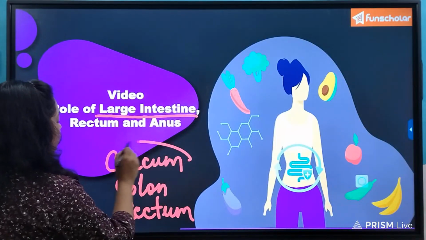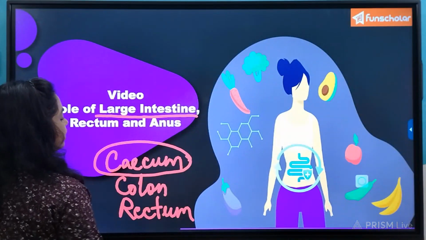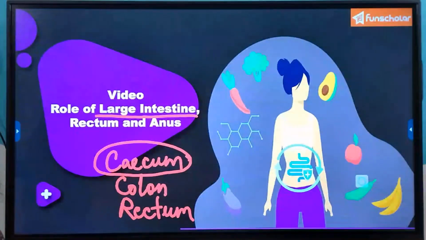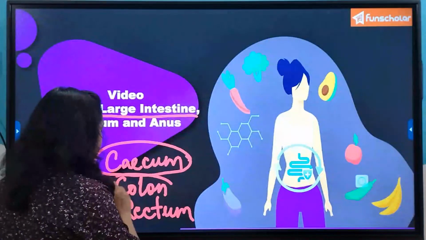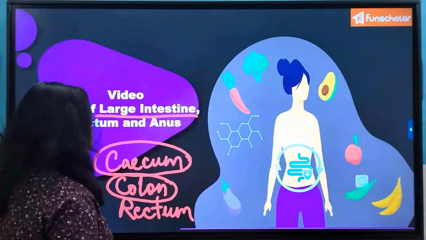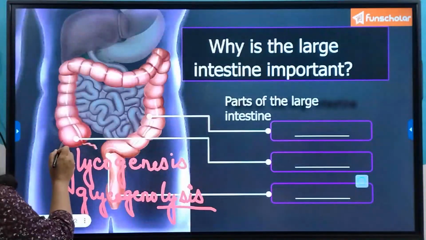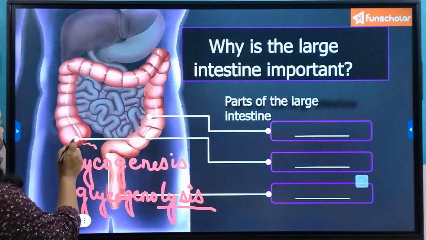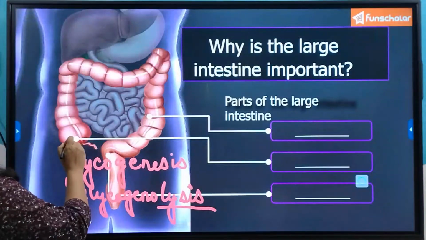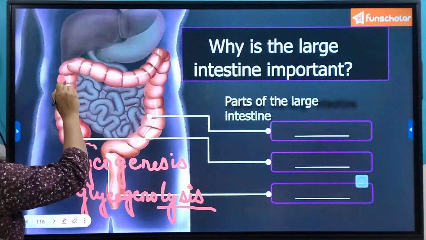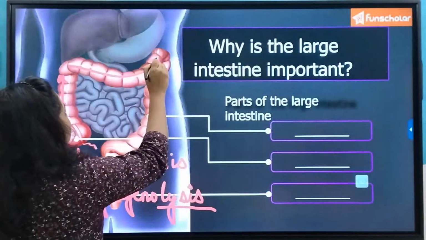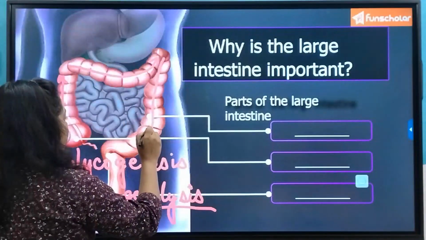Cecum is the small portion which is after the ileum of the small intestine, and then colon is the longest part. If I explain, this portion is the cecum, right? This is the ascending colon, this is the transverse colon, and this is the descending colon.